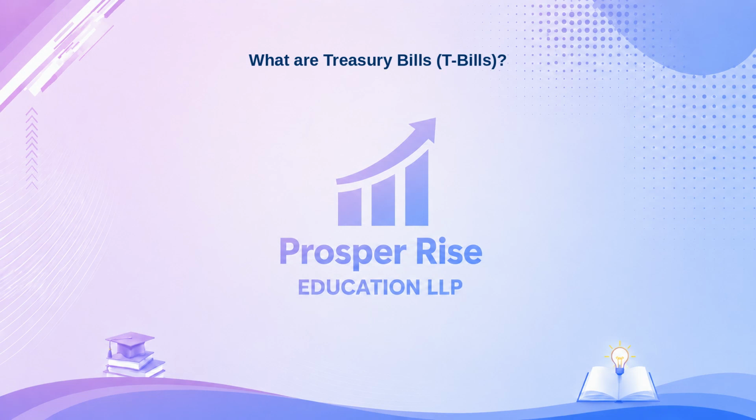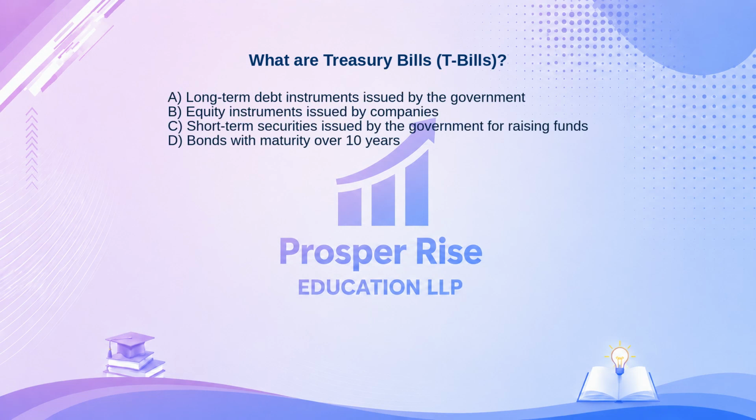What are Treasury bills, T-bills? Here are your options. A. Long-term debt instruments issued by the government. B. Equity instruments issued by companies. C. Short-term securities issued by the government for raising funds. Or D. Bonds with maturity over 10 years. Take a moment to pause the video and decide.